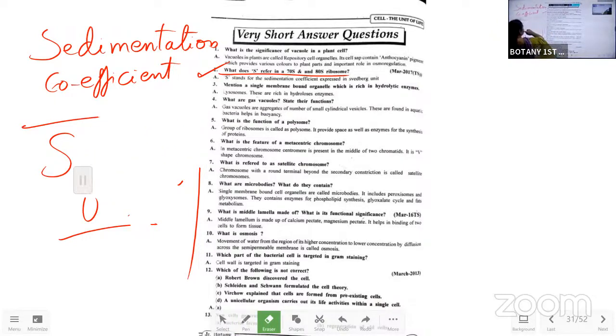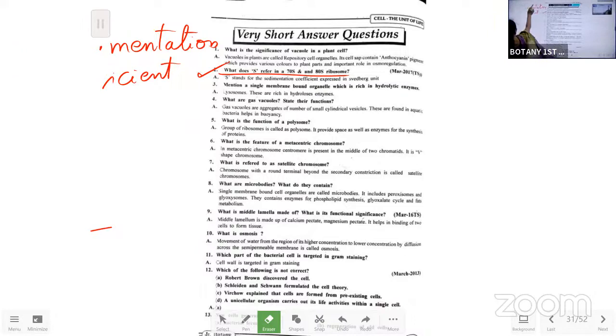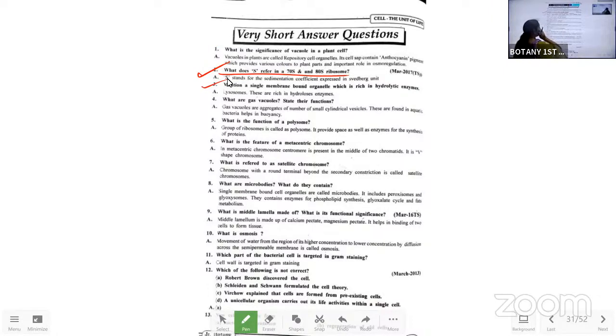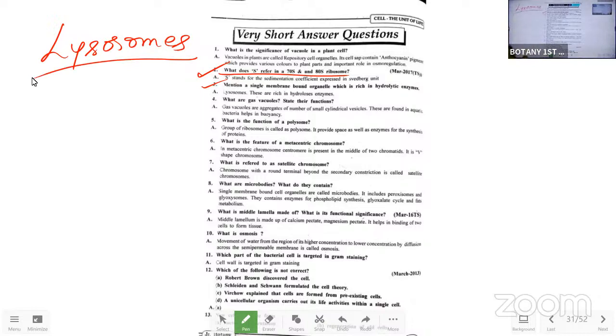And the next one, mention a single membrane bound organelle which is rich in hydrolytic enzymes. Hydrolytic enzymes are present more in the lysosomes. In the lysosomes, the hydrolytic enzymes are more, which are meant for the digestion process. Okay. If you write this much, sufficient.